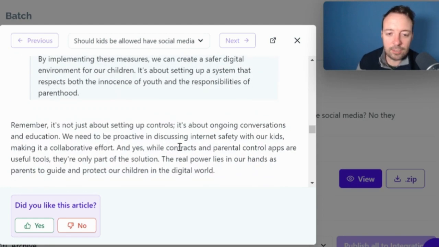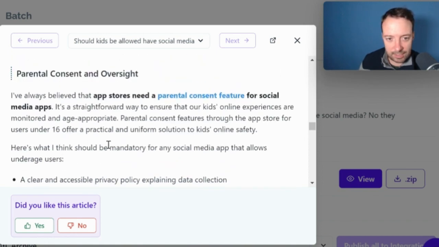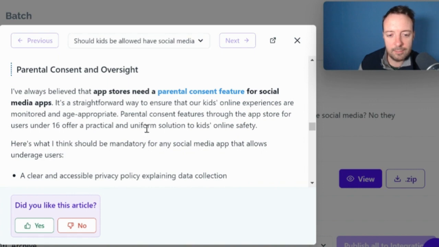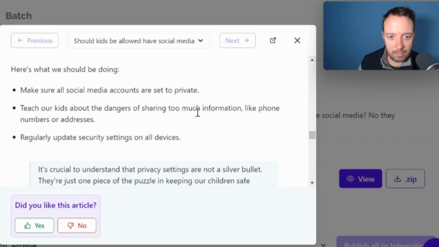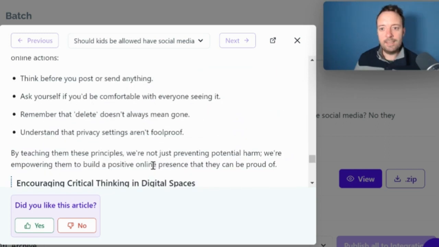Really, I usually try to cut down the fluff. So sometimes there might be different sections in here that maybe I don't think are that relevant to the topic that we're talking about here. But in this case, it seems like a really, really good article. I would probably use most of this. So as you can see, I just don't think that Jasper AI is really a good tool for content creation or content writing for blogging.